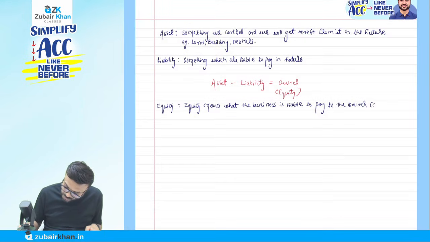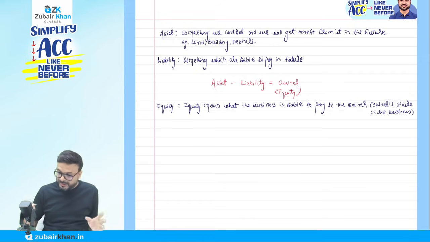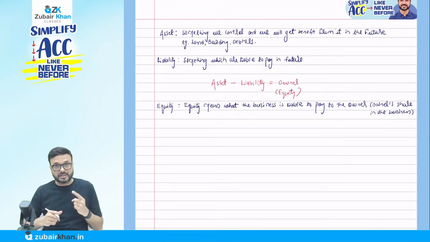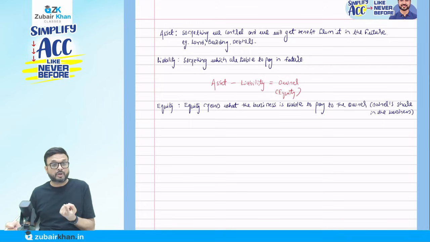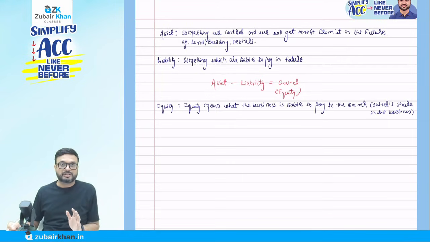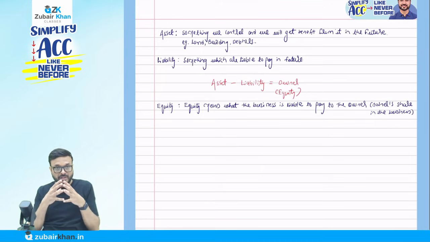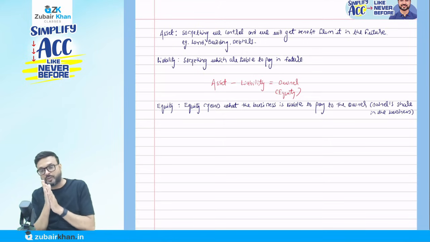Owner's share in the business. So the business is liable to pay to the owner. In case of a liability, the business is liable to pay. In case of equity, the business is liable to pay, but to whom? To the owner, then we call it equity. So what do you mean by asset? Something which we own, which we control, and we are going to get the benefit from it. What is liability? We are liable to pay to an outsider. In case of equity, the business is liable to pay to the owner. So we call it equity.